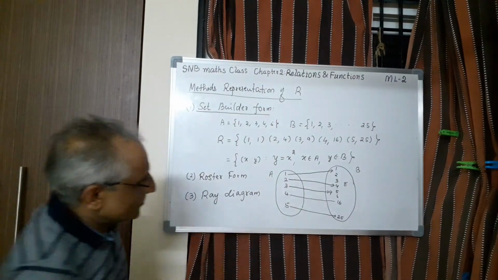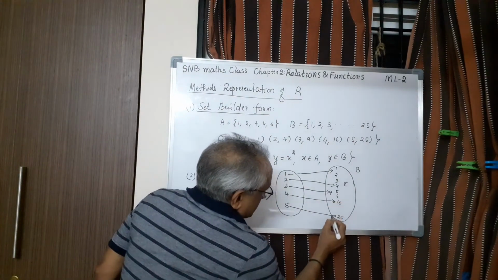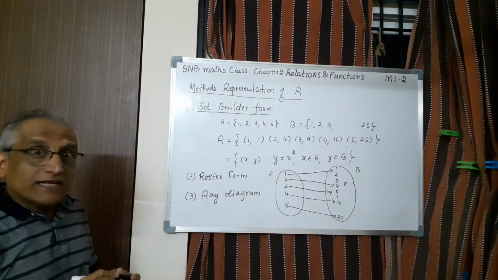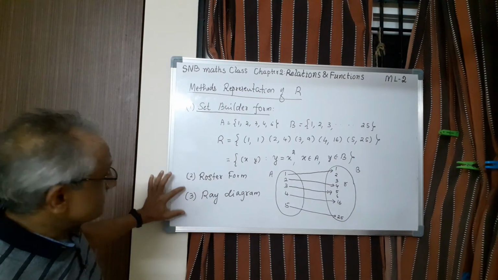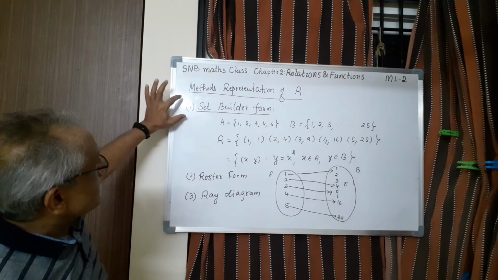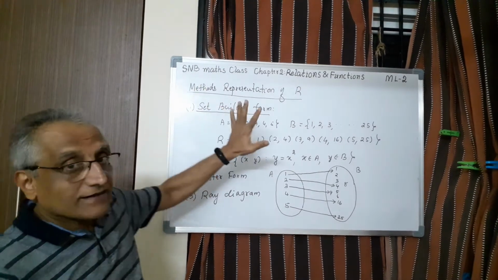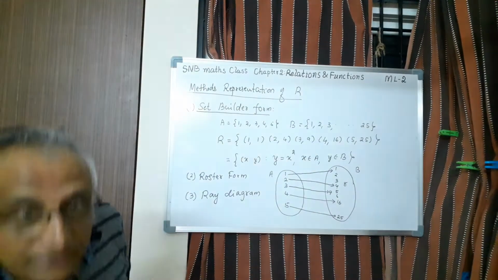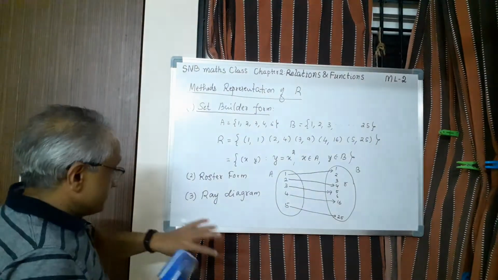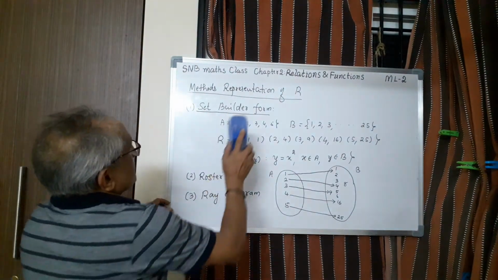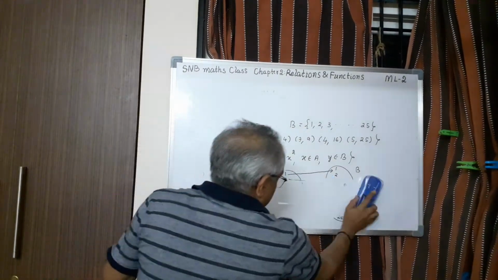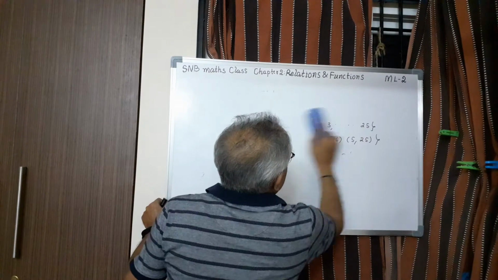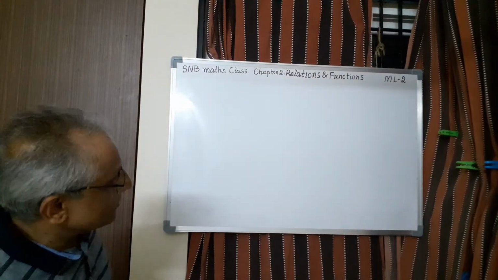So this is called, of course I have to use ray, so ray diagram. This is visualization of the relation. So this is a diagrammatic representation, roster form and set builder form. These are the three different ways in which we can represent a given relation. Let us take a few examples using all these three methods, that is roster form, then set builder form and diagrammatic.